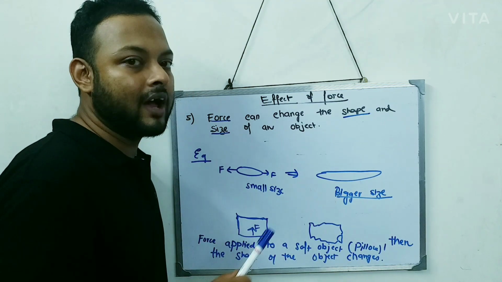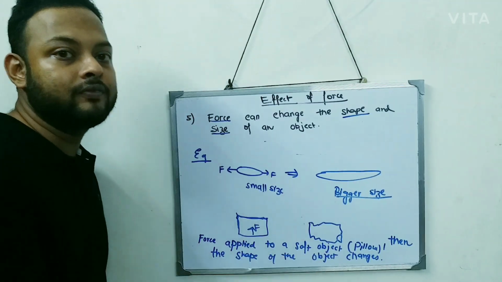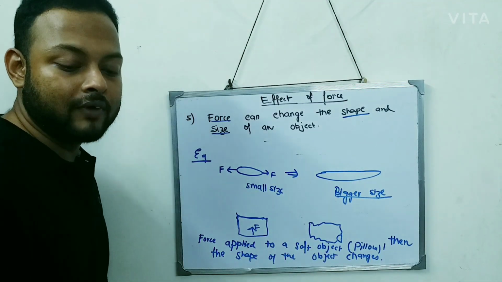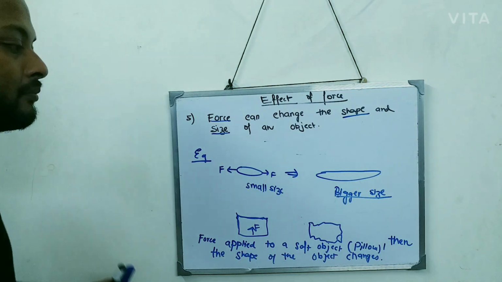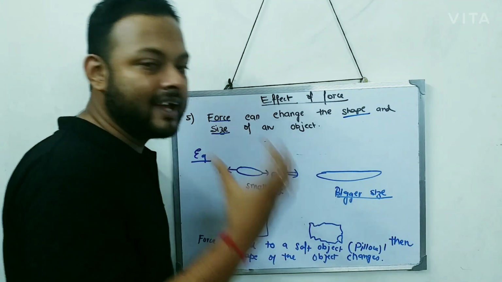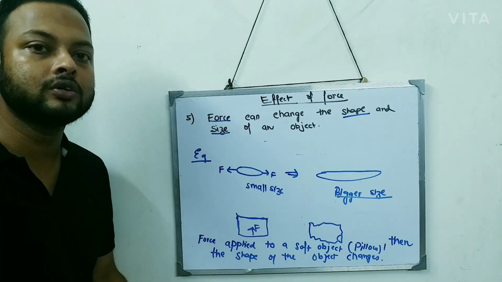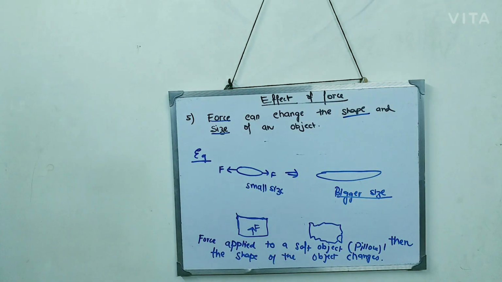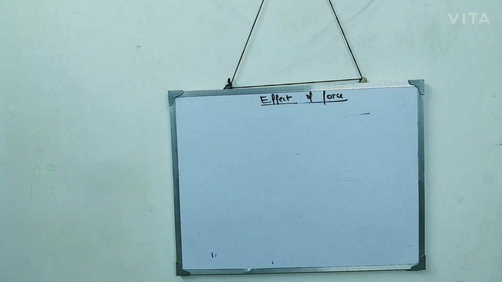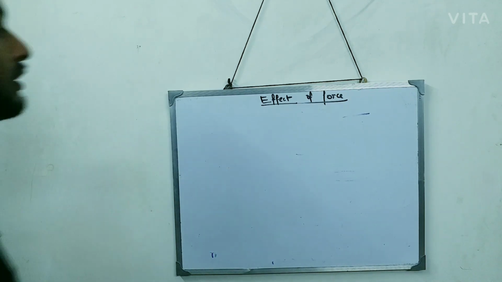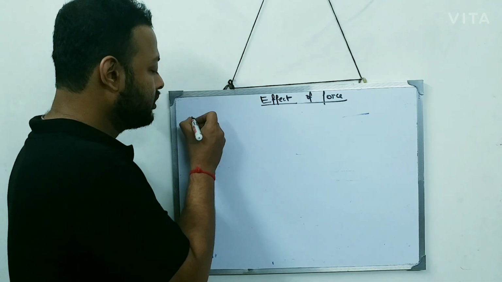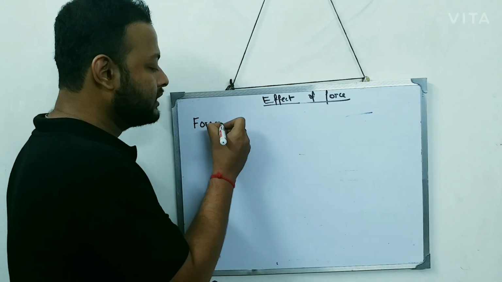And from these 5 effects we will define force. We will now define force. So remember these 5 main effects of the force. What is the definition of force? Let's see. From this, the definition of force is: a force is something